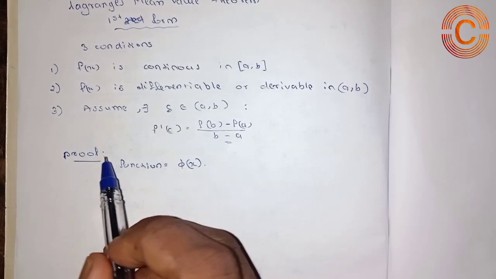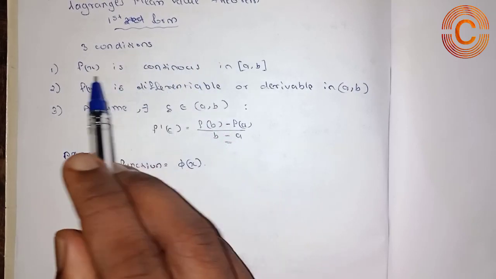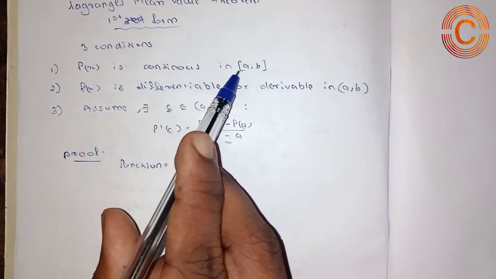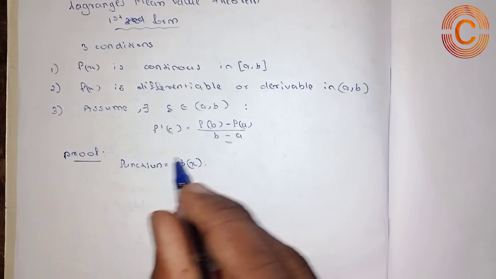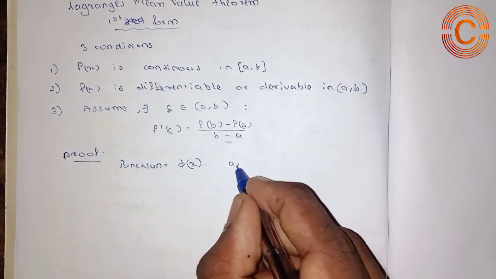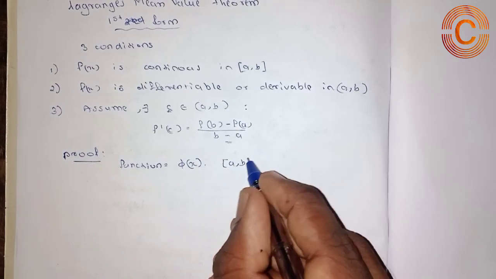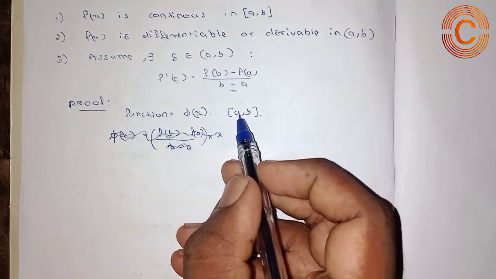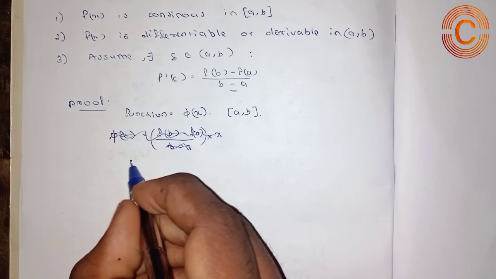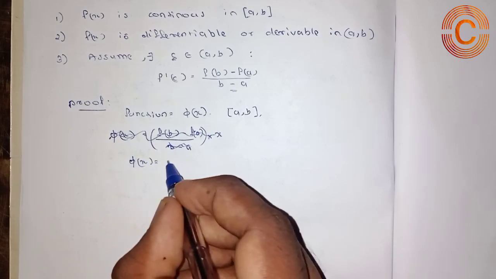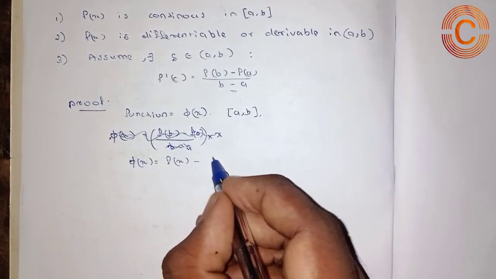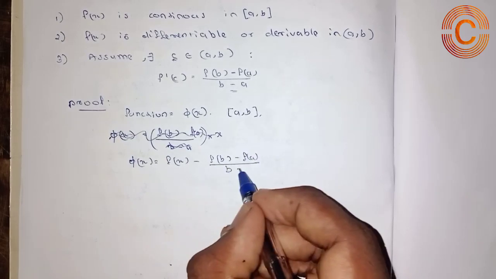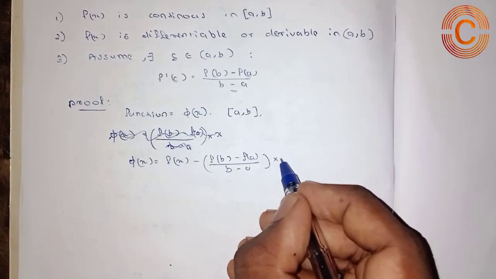By Lagrange's mean value theorem, by the first condition, f of x is continuous in the given interval a comma b. So the given function phi of x is defined on the interval a comma b. Here we can define this function phi of x in the given interval a comma b in the form of phi of x equal to f of x minus f of b minus f of a, whole divided by b minus a, into x.